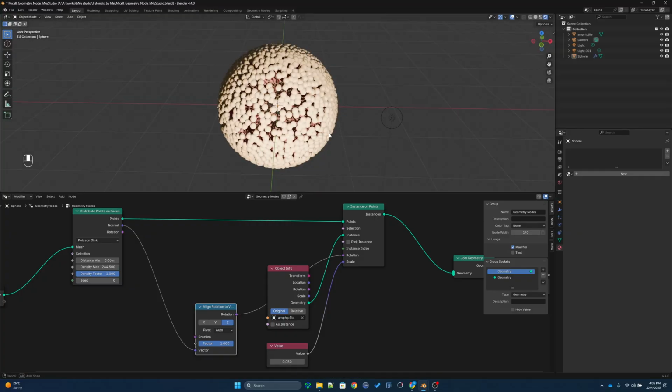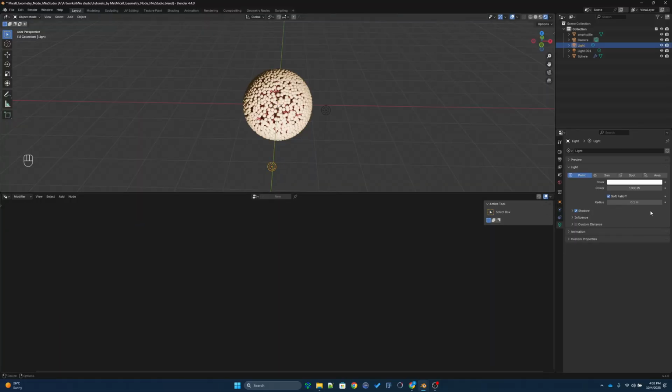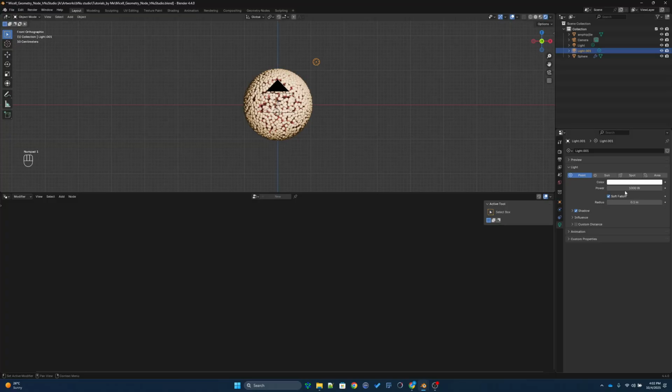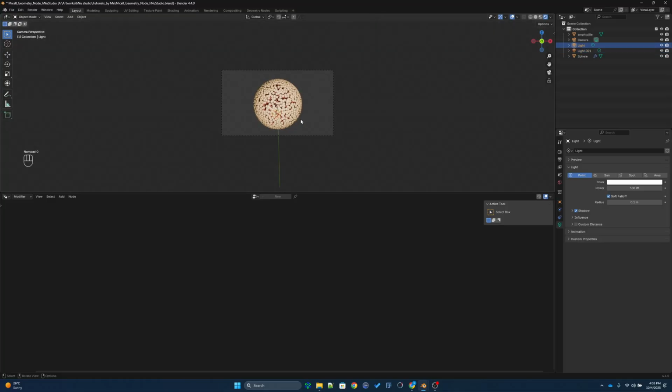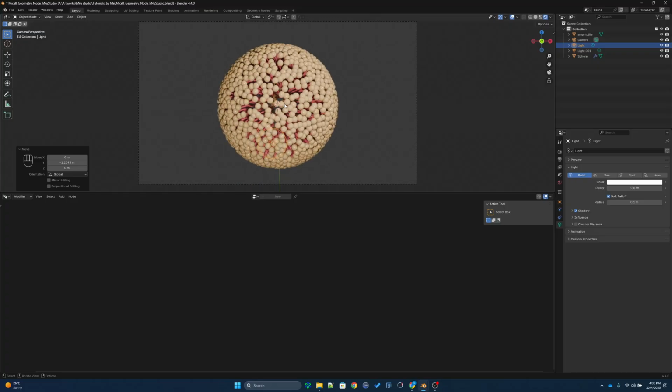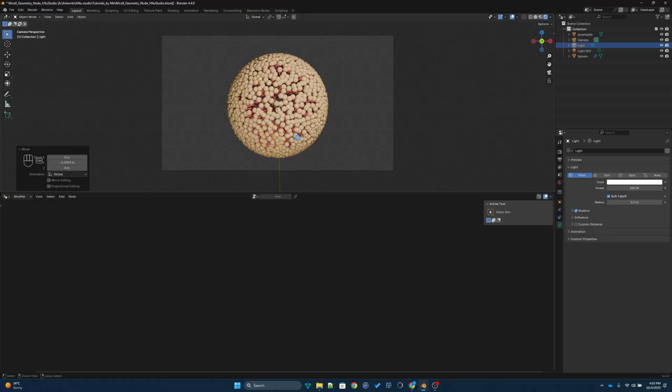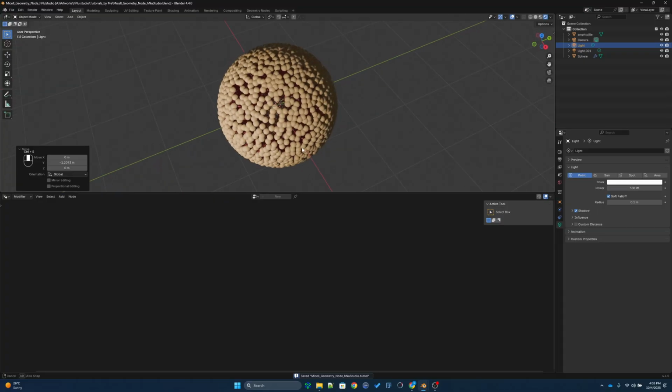Okay, it looks okay, but there's a lot of light. So let's reduce the intensity in both lights. 100. It's still a little bit more. So I'll move this one a little bit far away, and this light also. I think I like something like that. Okay, so now it's almost done. So you have this very nice micelle.